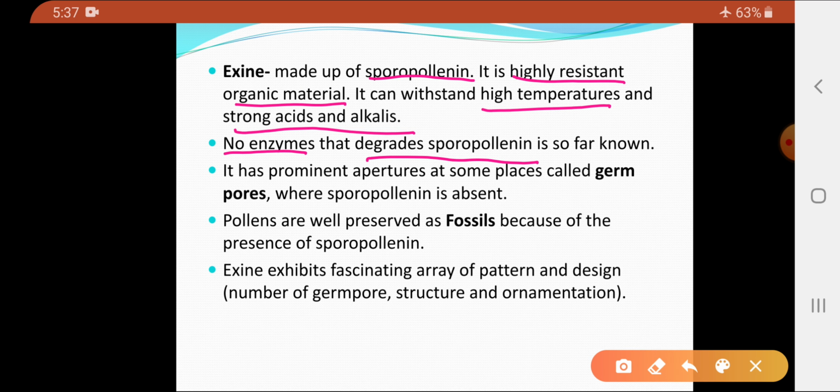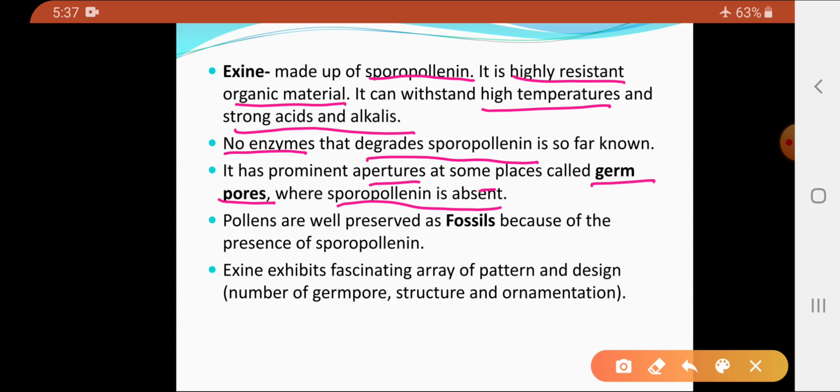Now, at certain places in the exine, sporopollenin is absent, and there you can find the apertures. So, it has prominent apertures at some places, and these apertures are called germ pores. So, what are germ pores? They are the regions in the exine where sporopollenin is absent. A very important function of the germ pore relates to the intine layer, which is the inner layer of the pollen grain. It forms a pollen tube which needs to come out. So this pollen tube, which is formed from the intine, comes out through the germ pores.